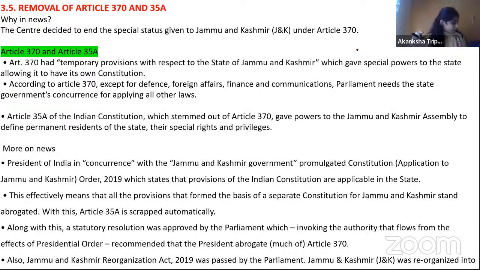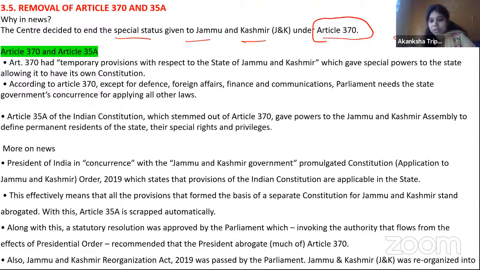Okay. Next is removal of Article 370 and 35A. It was a very interesting story. Anyway, I will not be telling you the story, because we have to keep in mind that we are preparing for the examination. Okay. So the center decided to end the special status given to Jammu and Kashmir under Article 370. I'm sure you must be knowing what Article 370 is. Article 370 talks about the special status given to Jammu and Kashmir.